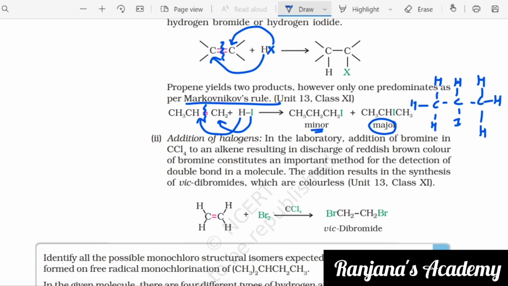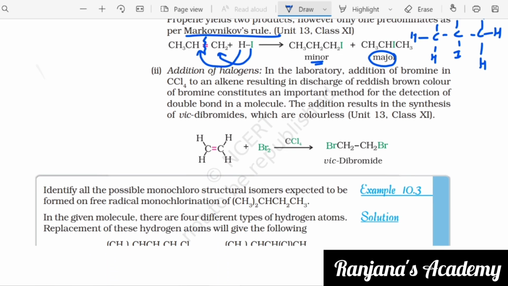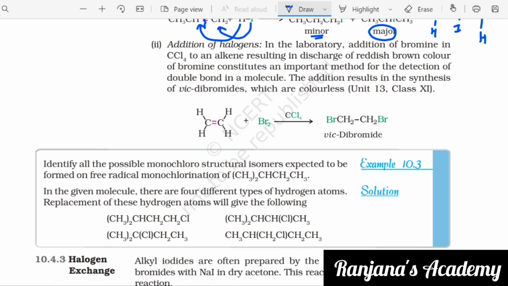Next, that is from halocarbon. From hydrocarbons, the second, from alkenes, you can also obtain it through the addition of halogens. In the laboratory, addition of bromine in CCl4, carbon tetrachloride, to an alkene, resulting in discharge of reddish brown color of bromine, constitutes an important method for the detection of double bond in a molecule.